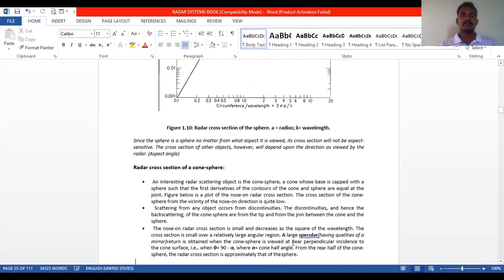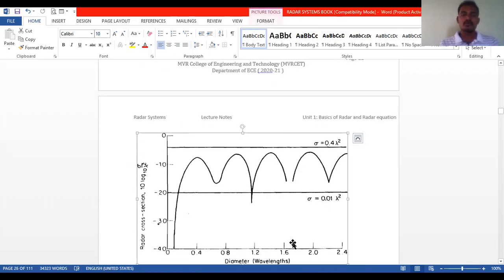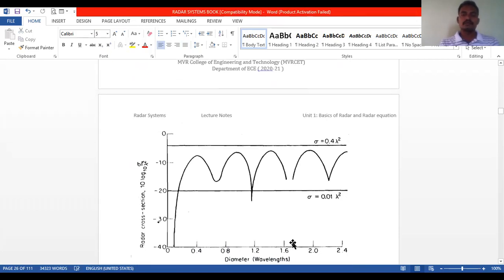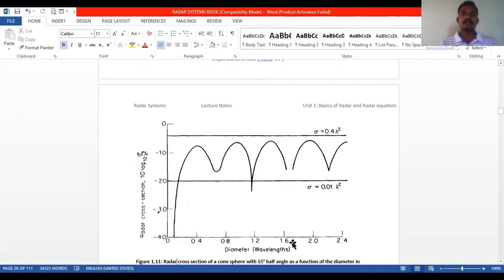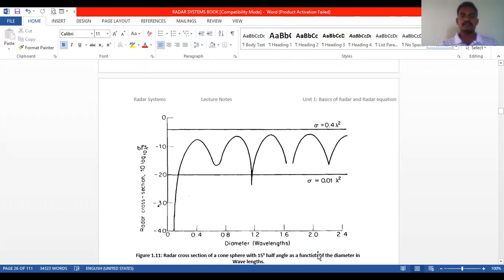Next, coming to the radar cross section of a cone sphere. Up to now, we discussed the radar cross section of a simple sphere, but this is the radar cross section of a cone sphere with the 15 degrees half angle as a function of the diameter in wavelengths.